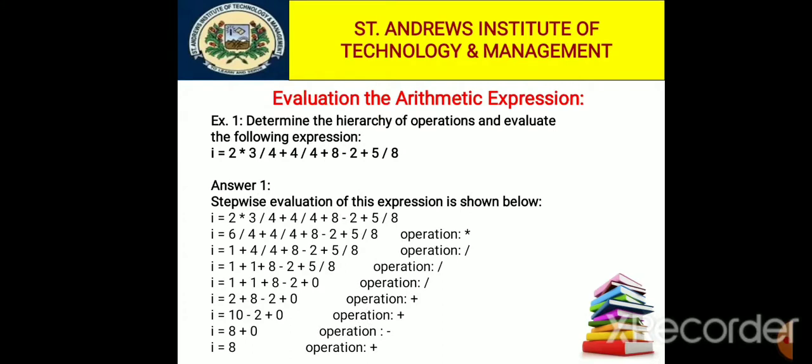Now we have an example of evaluating an arithmetic expression. The question is to determine the hierarchy of operations and evaluate the following expression by the use of hierarchy of operations. We know about the 3 levels of hierarchy of operations. The first level is multiply, divide, modulus. The second level is addition and subtraction. The last one is assignment. So we have an expression i = 2 * 3 / 4 + 4 / 4 + 8 - 2 + 5 / 8.